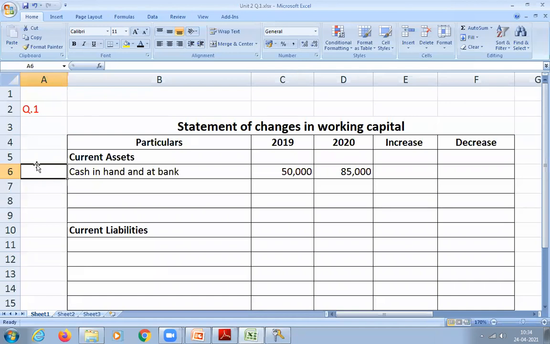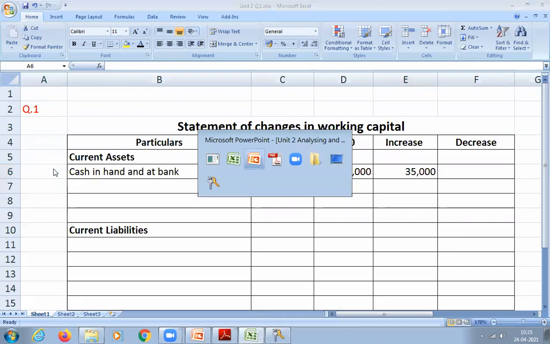Yeah. So now it is an increase. How much is the increase? 35,000. So which column are you going to write in, decrease or increase column? Increase column, 35,000. Understood, students? Next, what is the next current asset?